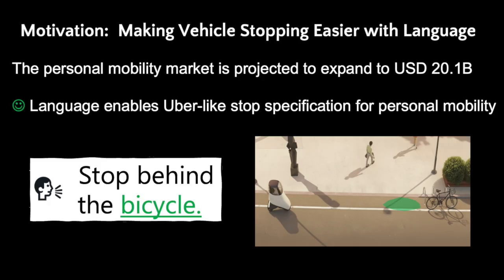The global personal mobility devices market is projected to reach $20.1 billion by 2033, highlighting the growing importance of personal mobility. For autonomous mobility systems, a key requirement is intuitive interaction. Users should be able to specify a stopping point through language, just as they would in a taxi. For example, stop behind the bicycle.